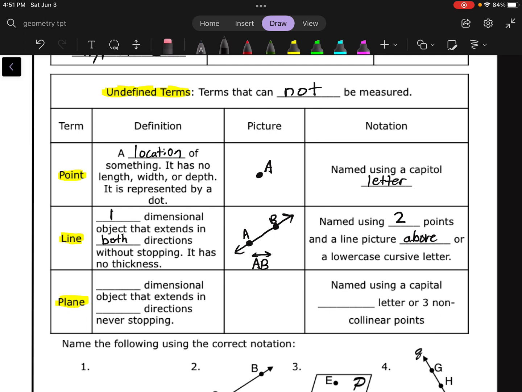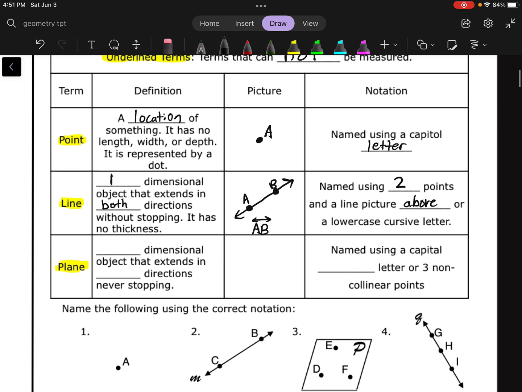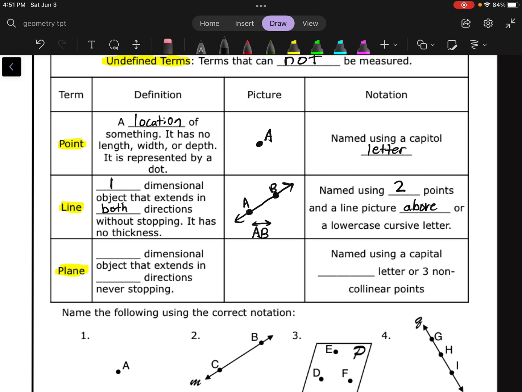But you're going to notice that there's another thing after "named using 2 points and a line picture above." It says, or we can name it using a lowercase cursive letter or a lowercase script letter. So sometimes you might see a lowercase L floating off to the side there, a lowercase cursive L. And that would be another way of naming our line. So those would be 2 different ways of naming the line.